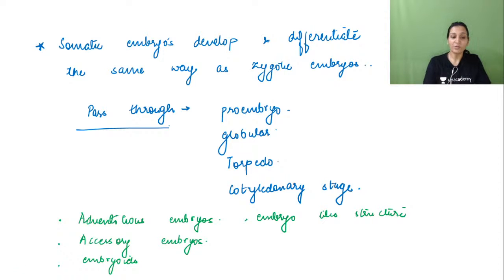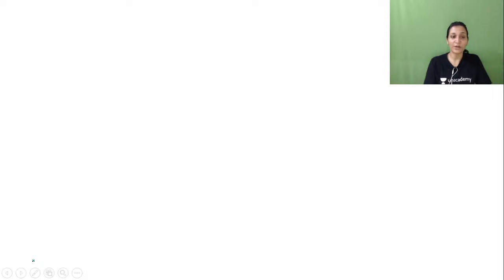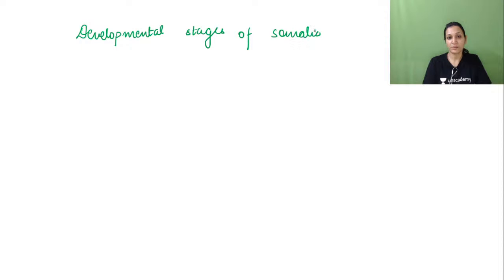Now we have seen that it passes through the following stages. So there are developmental stages of somatic embryos. So we will see what the developmental stages are.